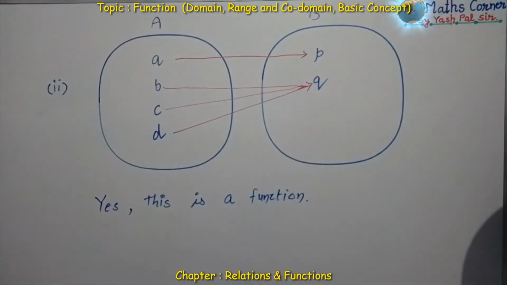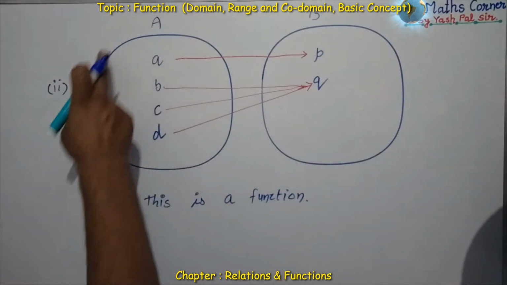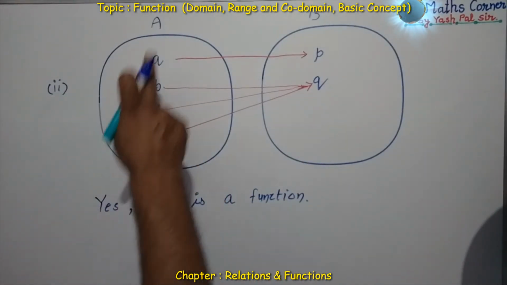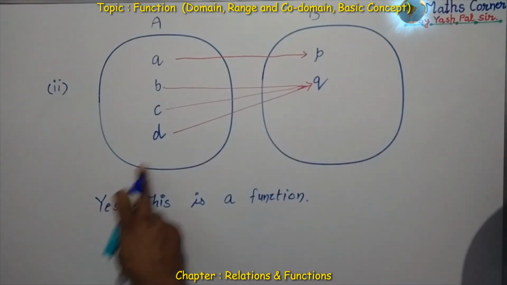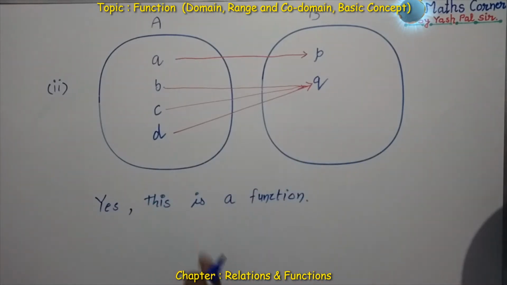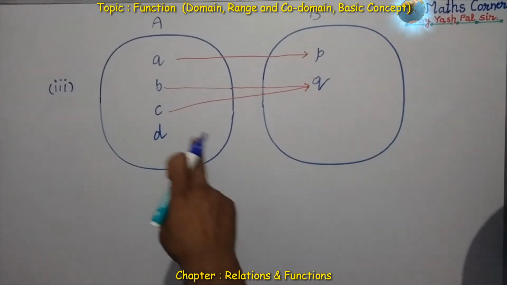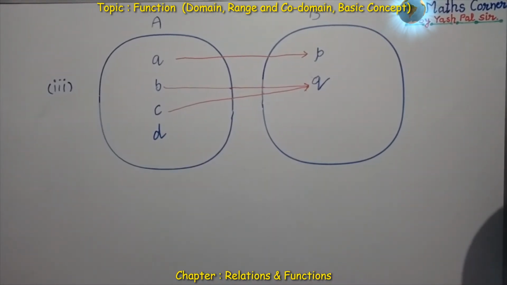Now what is the definition of the function? A function means each element of the first set should have one and only one image. So this is fulfilling the condition, the definition of the function. So this is a function. Next. Now what about this?